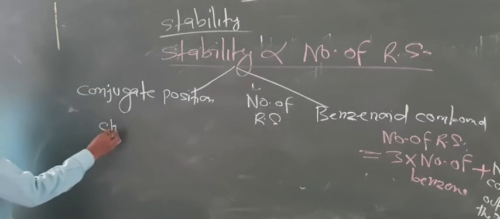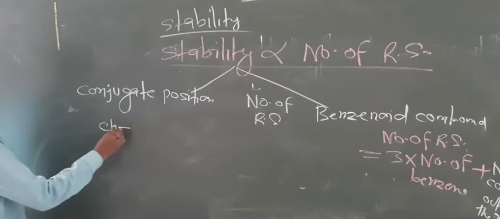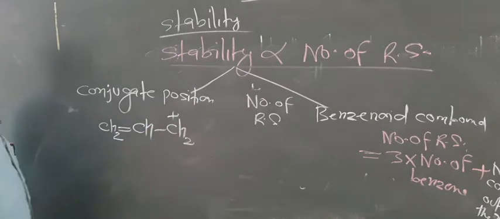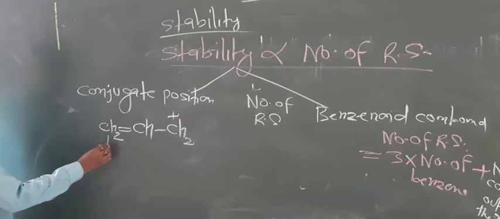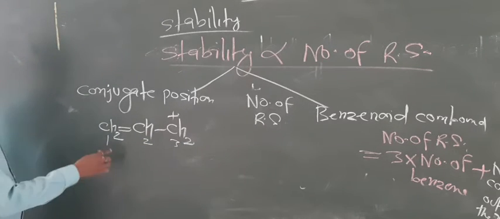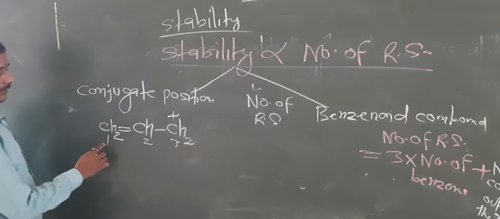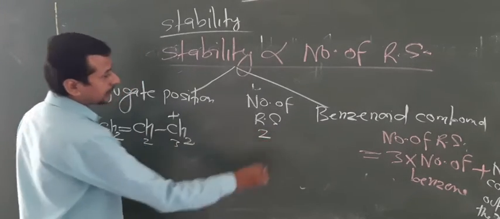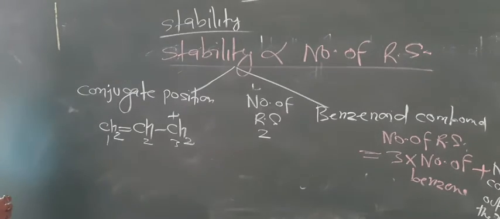Look at the conjugate position in CH2 double bond CH single bond CH2 cluster. There are positions where the conjugation takes place, 1, 2 and 3. Here the conjugation takes place between 1 and 3. So they have two positions, so they contain two resonating structures.